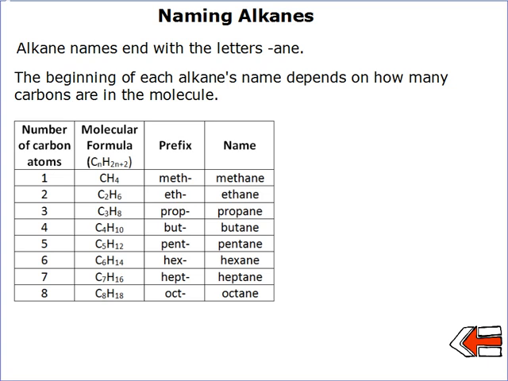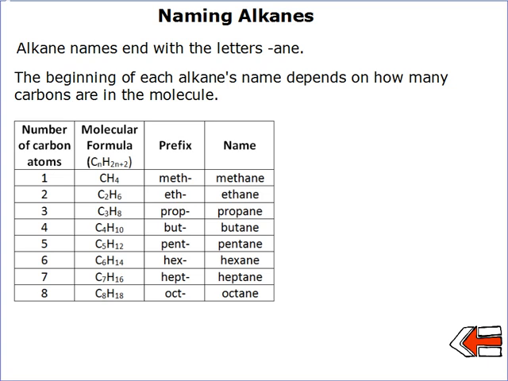So we need to know how to name these compounds. Alkane names end with the letters ANE, and that tells us that this is a saturated hydrocarbon. The beginning of each alkane's name depends on how many carbons there are in each molecule. So you need to count up the number of carbons and remember the prefixes. It's really important to learn these 8 prefixes.